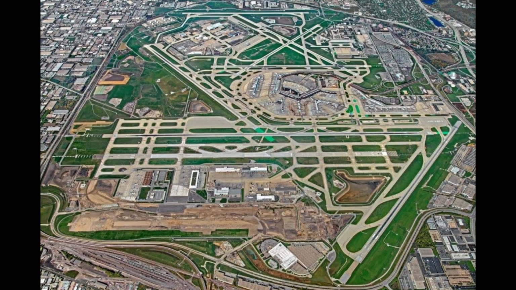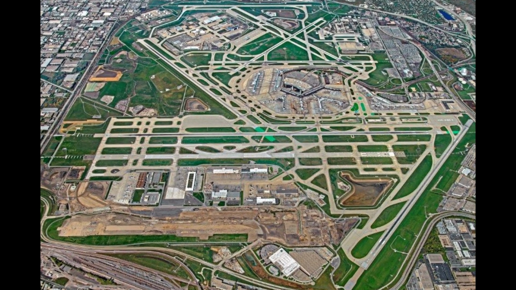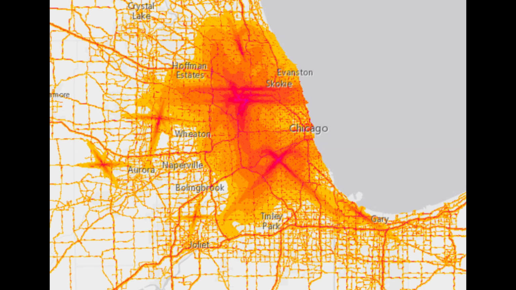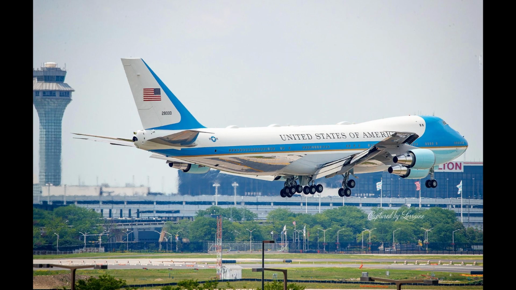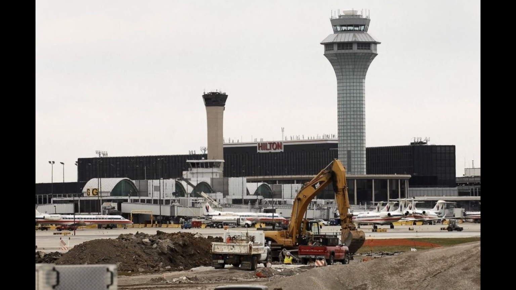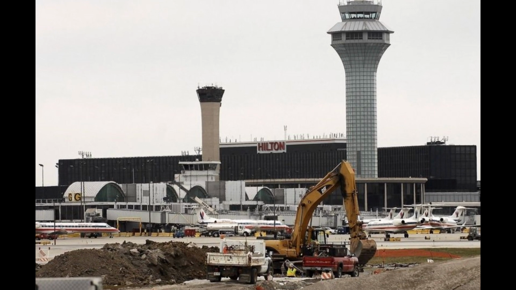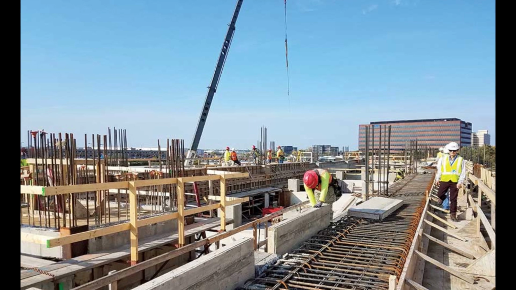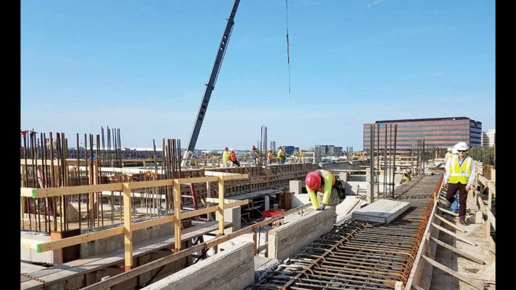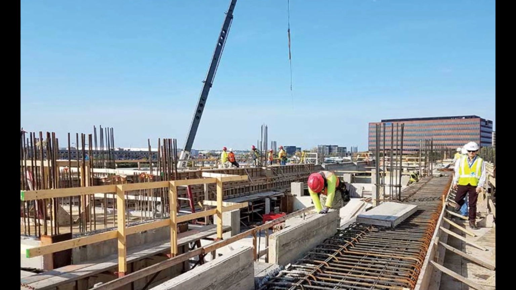The reconfiguration became a cause for concern for both Chicago locals and environmental lobbyists. Both groups expressed their concerns around noise pollution, which resulted in a 6-year-long legal battle between Chicago residents and the city of Chicago that was eventually resolved in 2011. The result was that work was allowed to go ahead unimpeded and unchanged, with the final runway being completed in 2020 and the final runway extension still under construction at current, expected to be finished by the end of 2021.